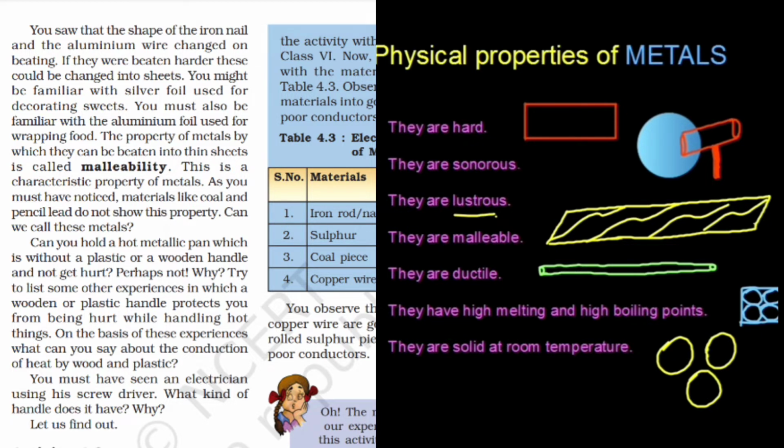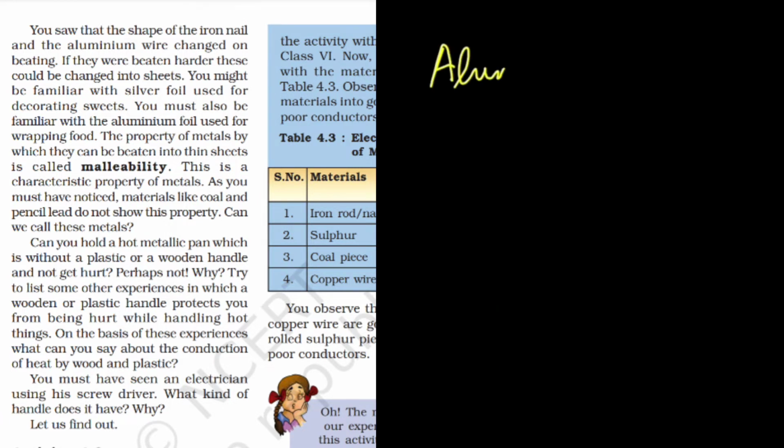Then the next point is lustrous. Lustrous means the metals have a shiny surface. The next point is they are malleable. Malleable is the property of metals because of which they get converted into a thin sheet. For example, aluminium foil.